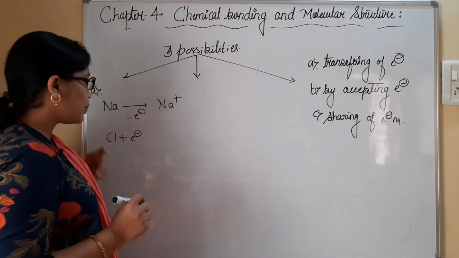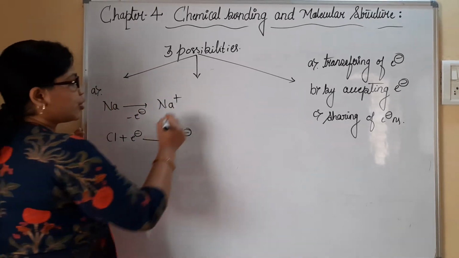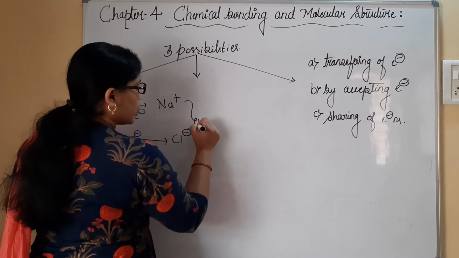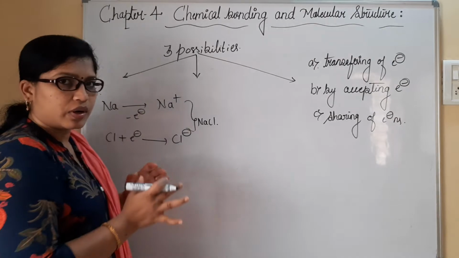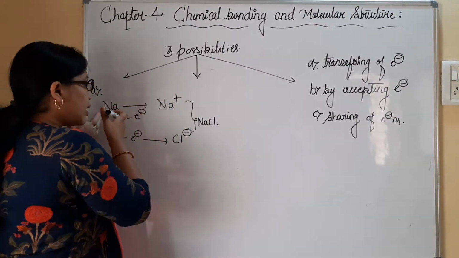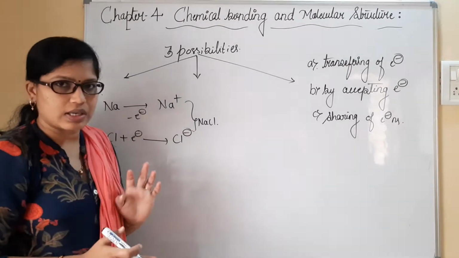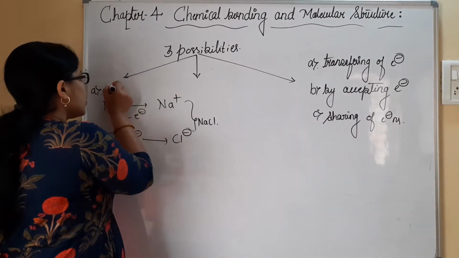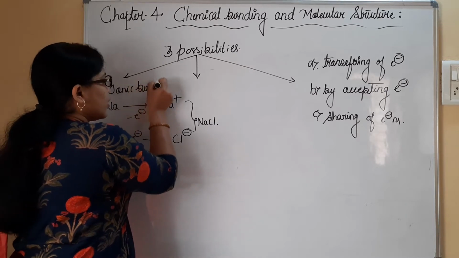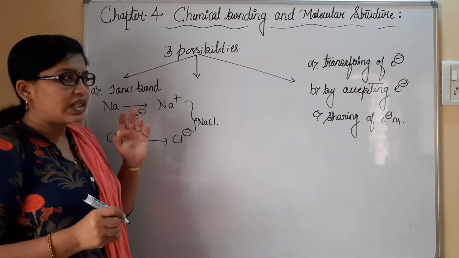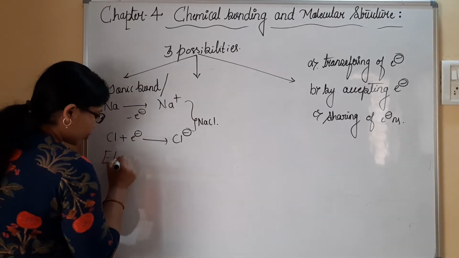It will accept that electron, and the charge will be Cl minus. Together it is going to form the NaCl bond. Such a bond, wherein Na has lost an electron and Cl has gained an electron simultaneously, is referred to as an ionic bond. And these ionic bonds are generally referred to as electrovalent bonds.